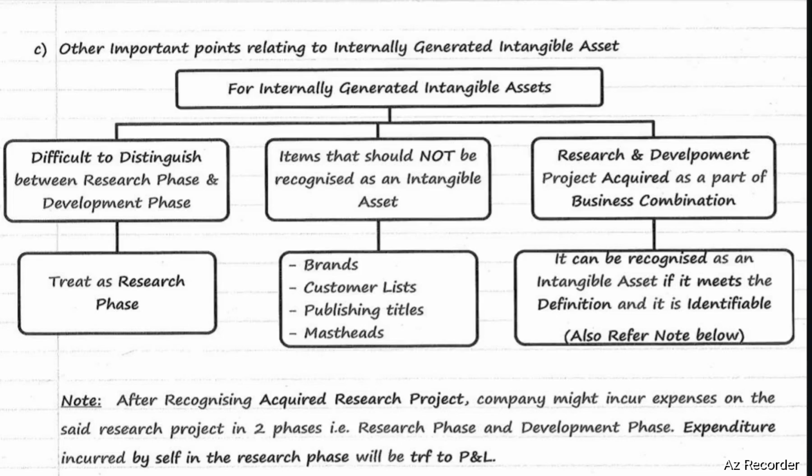After recognizing the acquired research project, the company might incur expense on the said research project in two phases, that is, research phase and development phase. Expenditure incurred by itself in the research phase will be transferred to P&L account.